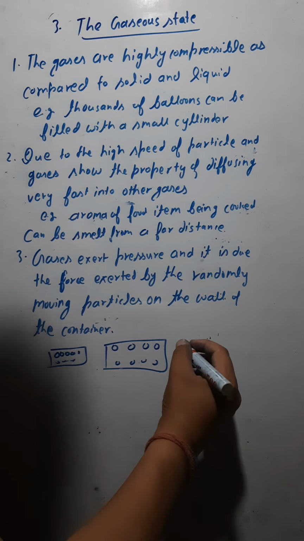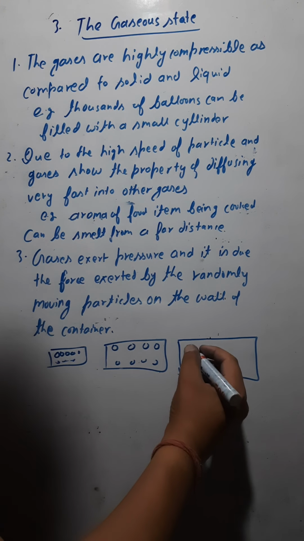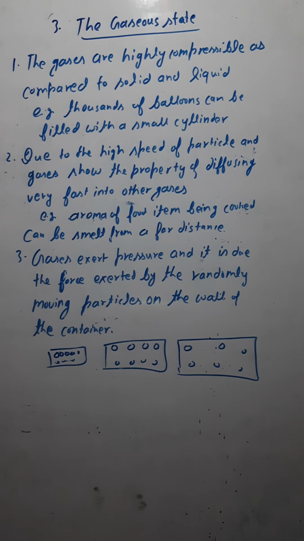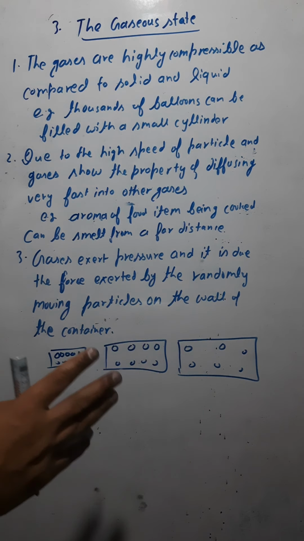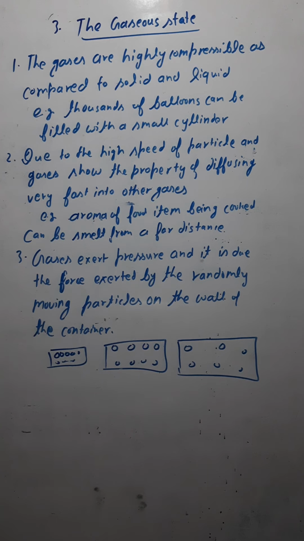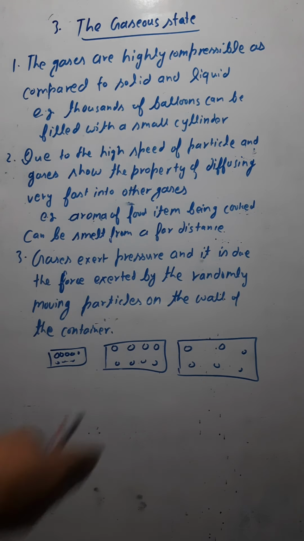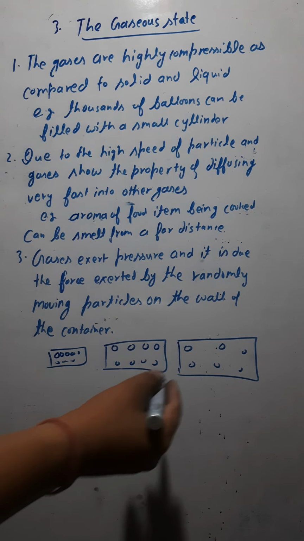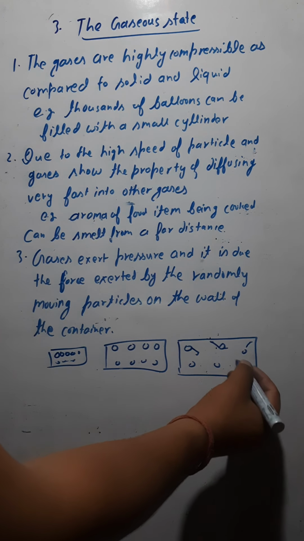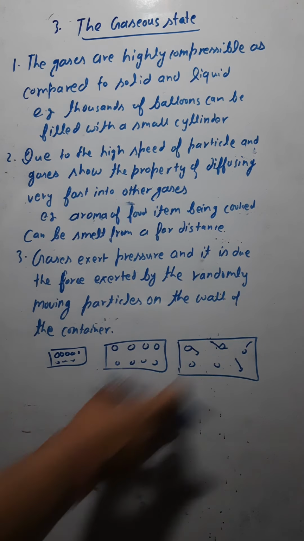Similarly, if you see the particles of the gases, they are very much apart. The distance between the particles of matter is highest in case of the gas. So here you have the highest distance between two particles. And these particles are randomly moving, some moving here, some moving there. Getting it or not?